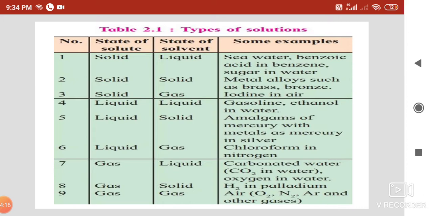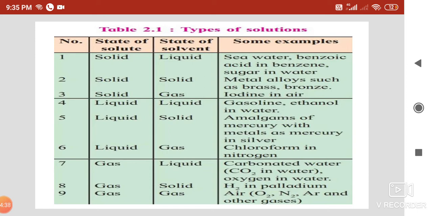Then solid in gas. Here we can keep naphthalene balls in air, or iodine in the air. What happens? They sublimate. If we keep these sublimating substances in the atmosphere, they go into the gaseous state.